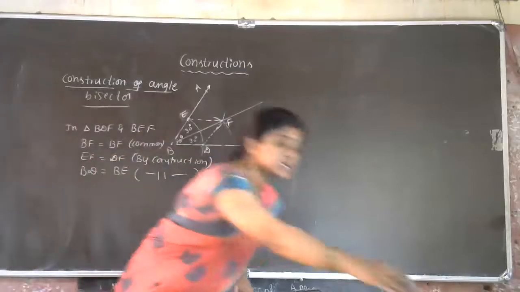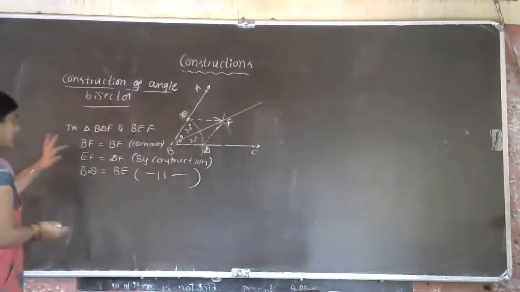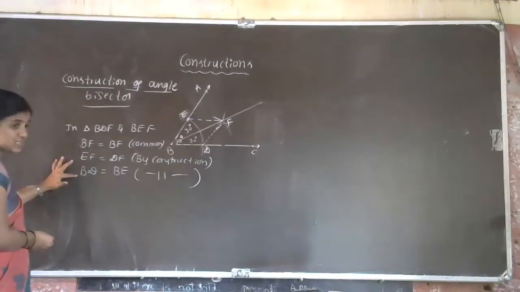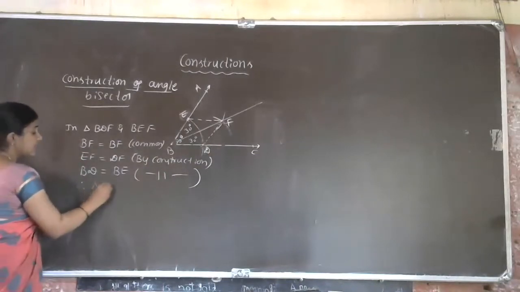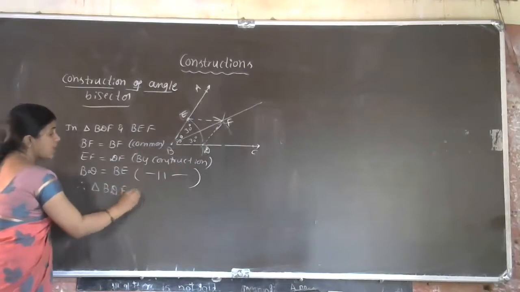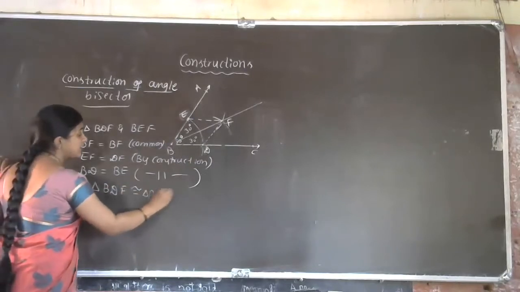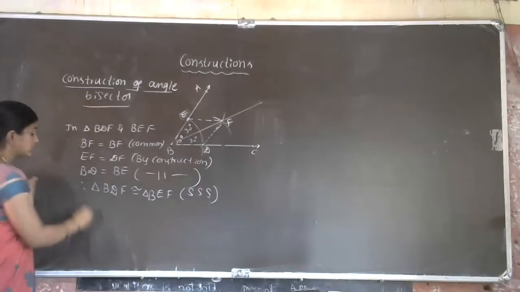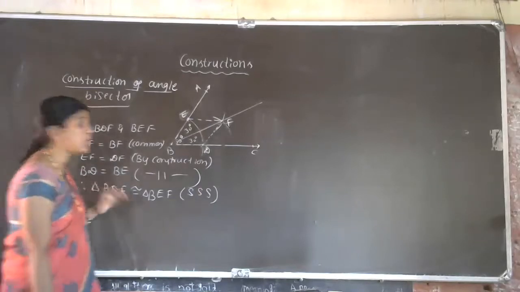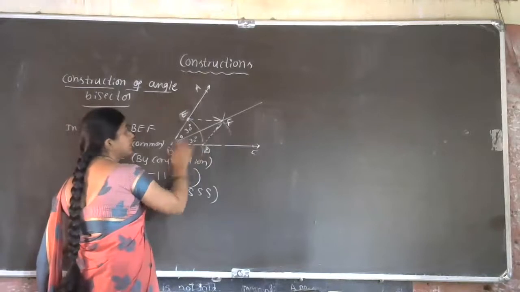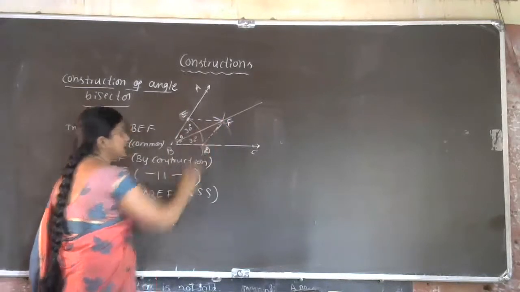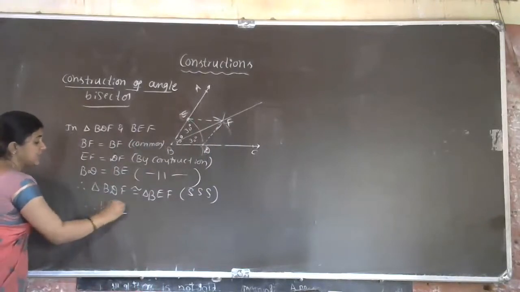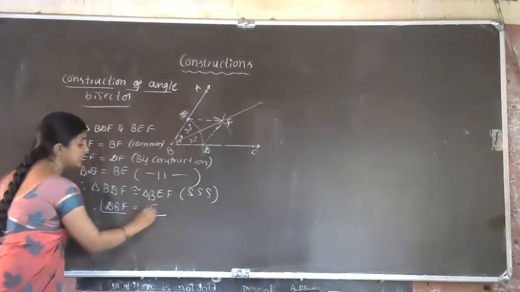Okay, yes. So now SSS congruency. BF is equal to BF, then EF is equal to DF, then BD is equal to BE. Therefore, triangle BDF is congruent to triangle BEF according to the SSS congruency rule. So therefore, by CPCT, what you can say is angle DBF is equal to angle EBF.